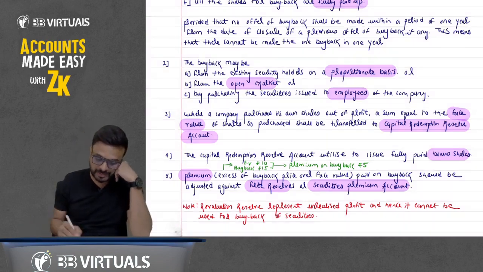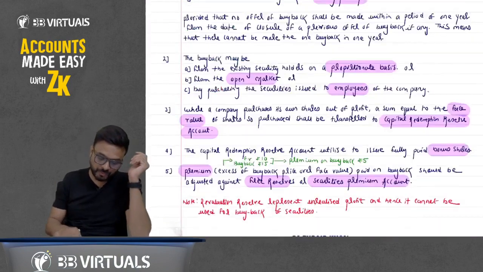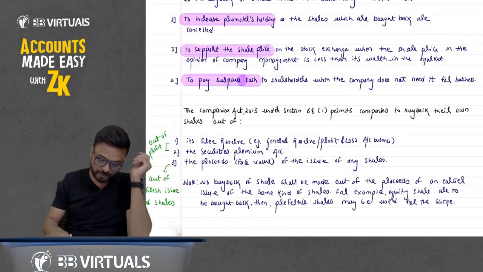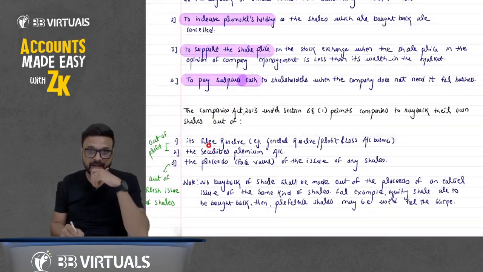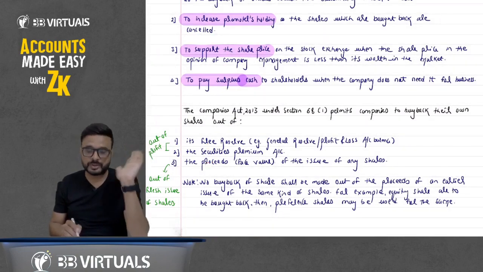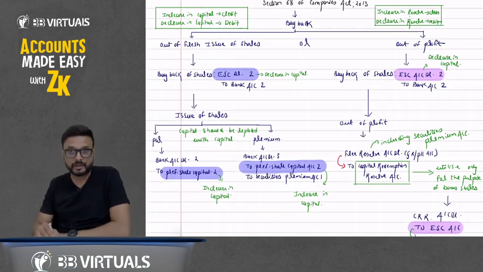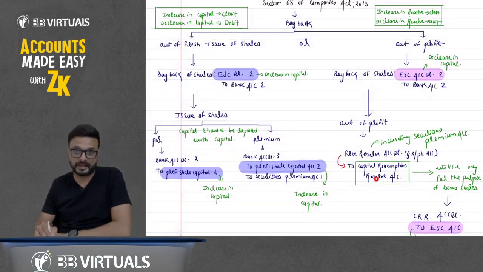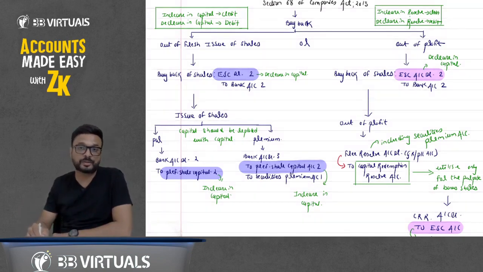So it can be utilized against the free reserve and securities premium. And when you do the buyback out of profit, you can utilize only free reserve and securities premium, which is allowed by the Companies Act. Now, are all out of fresh issue of shares. So here, when you do it out of profit, we have to transfer to which account? CRR account. So which reserve can we utilize? Free reserve. Here free reserve in this chapter includes securities premium also. So not accounting standard, Section 68 of the Companies Act permits utilizing the securities premium as well to transfer to the CRR account.